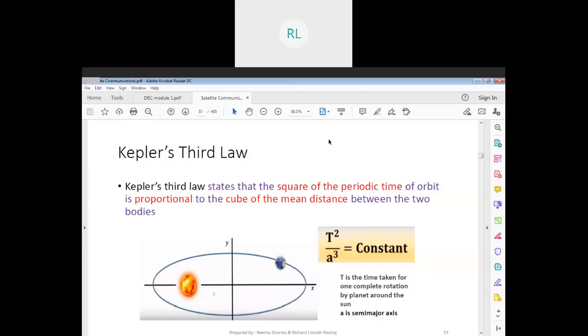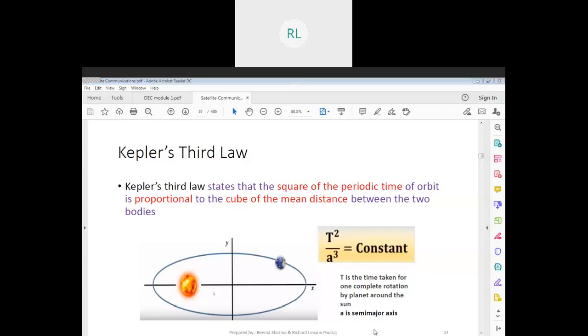So Kepler's third law states that the square of the periodic time of orbit is proportional to the distance between the two bodies. Using this, how much time it takes to revolve around the sun is your T, and A is nothing but your major axis. If I have these values, I can get a constant and find out how far the two planetary bodies are.